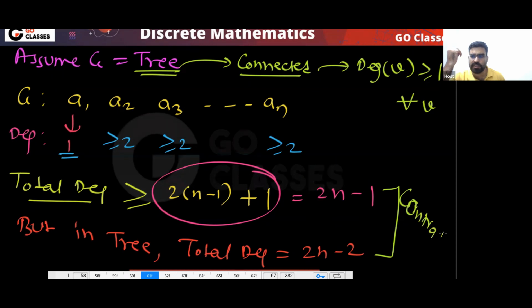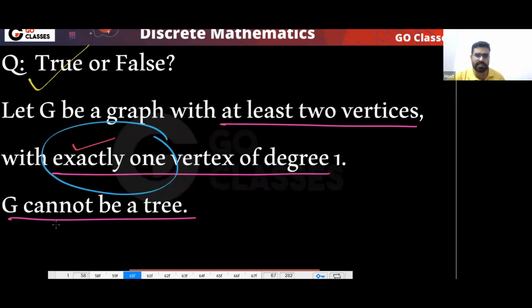You are saying that total degree will be greater than or equal to 2n minus 1, but the total degree should be 2n minus 2. So there is a contradiction. Because there is a contradiction, it is not true. So G is not a tree. Finally, I can say yes, G cannot be a tree.